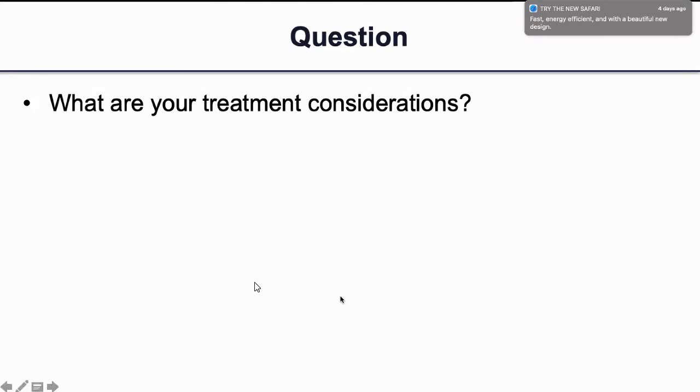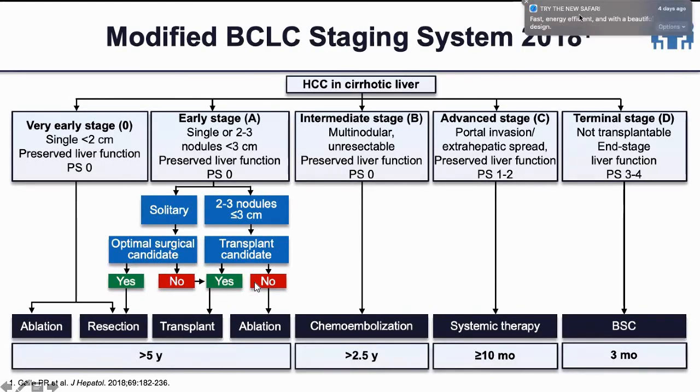Okay. And would you consider any systemic therapy treatment option for this patient? If TARE is an option and TARE has done its job of opening this portal vein, then I don't think that I will give any TKI as adjuvant therapy.